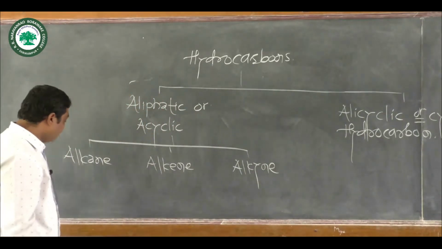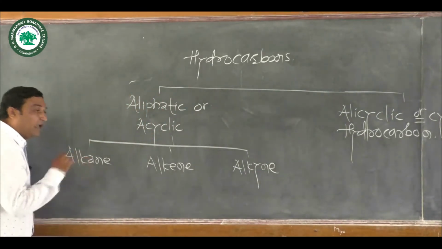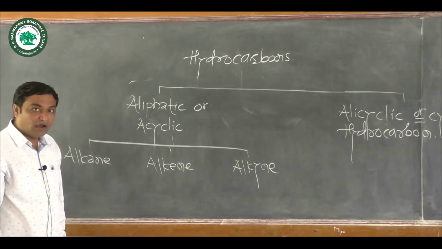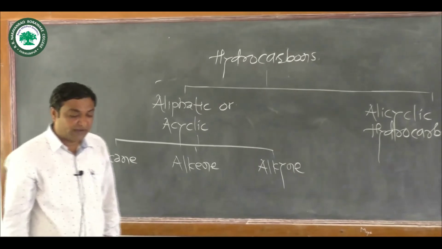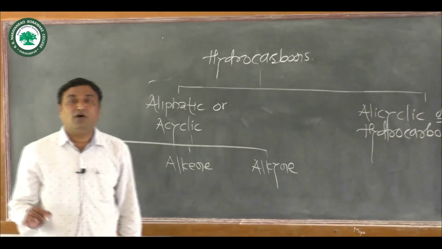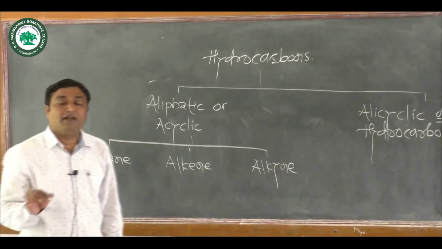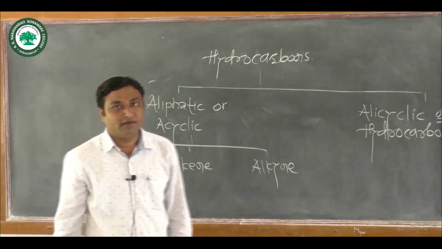Now, what is meant by alkane? Those hydrocarbons which contain almost all carbon-carbon single bonds are called alkanes.